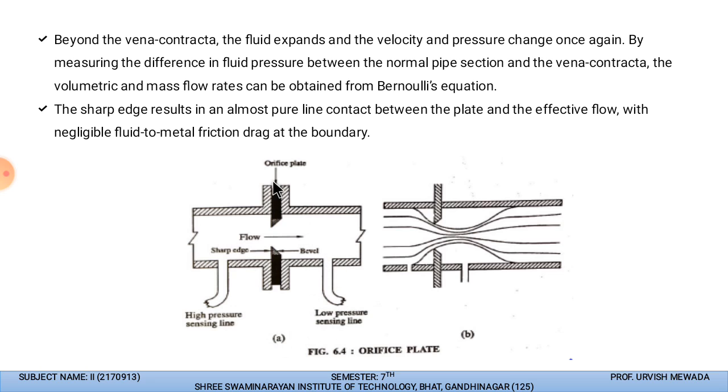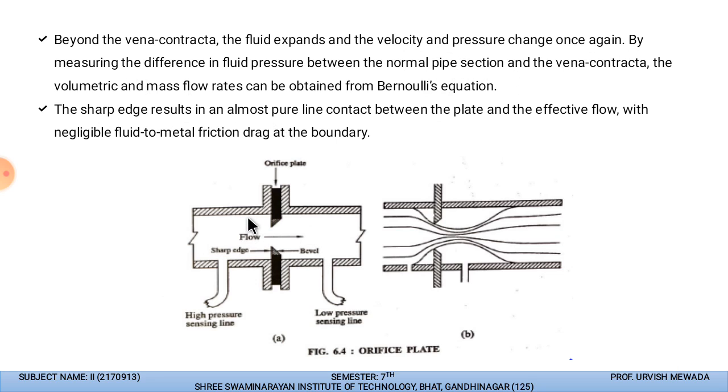So beyond the vena contracta, the fluid expands. So yes, the fluid will expand, and the velocity and pressure change once again. By measuring the difference in fluid pressure between the normal pipe section and the vena contracta, we get the volumetric mass flow rate.